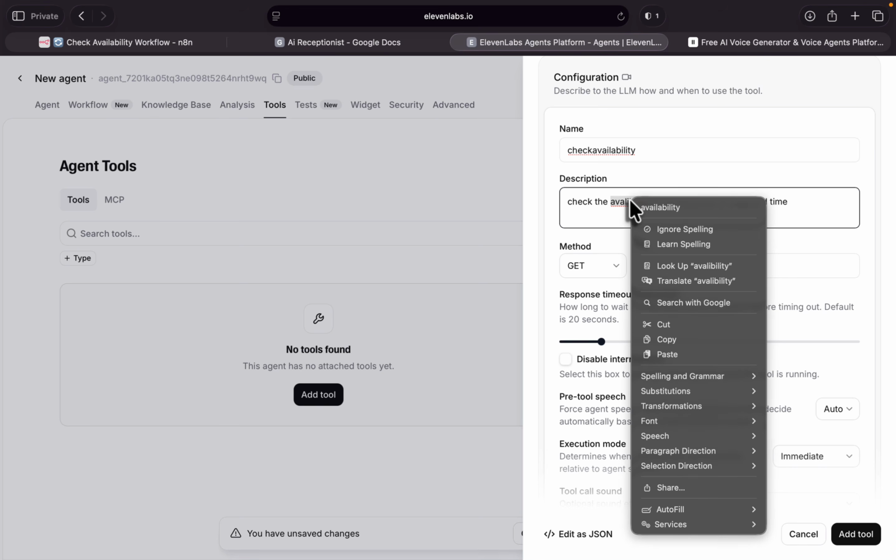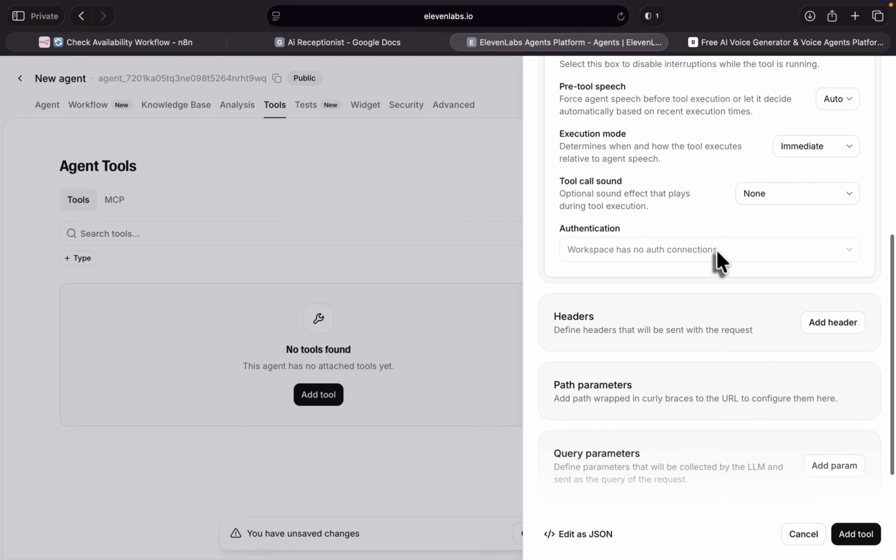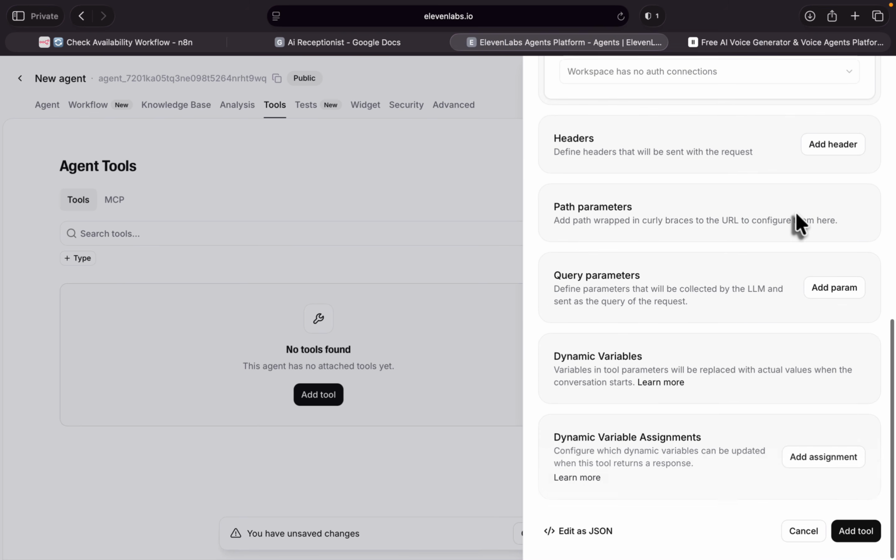Let me actually copy this. For the method, I'm going to explain this section. This is very important. But for now, let's scroll down. We don't have to change this. It really depends on you.